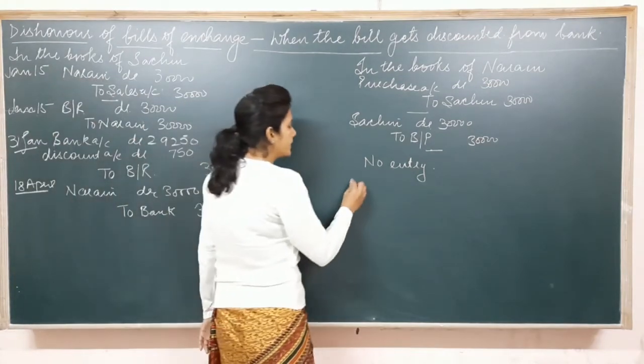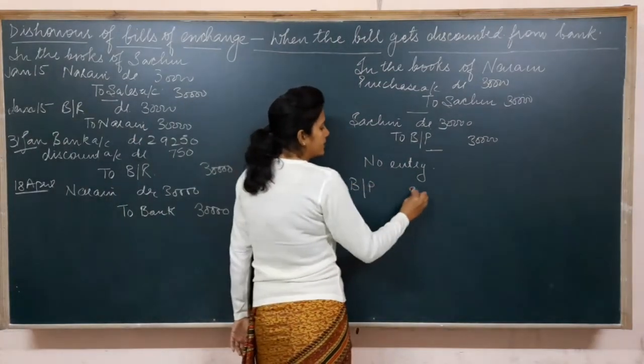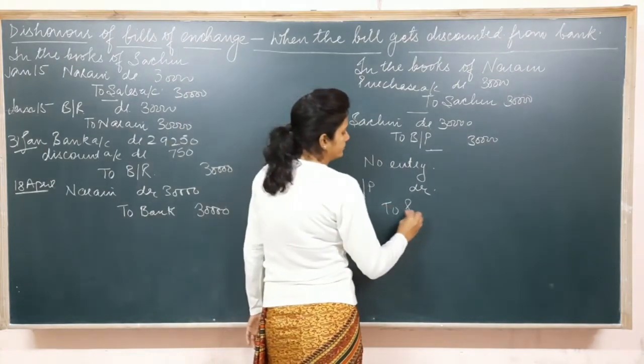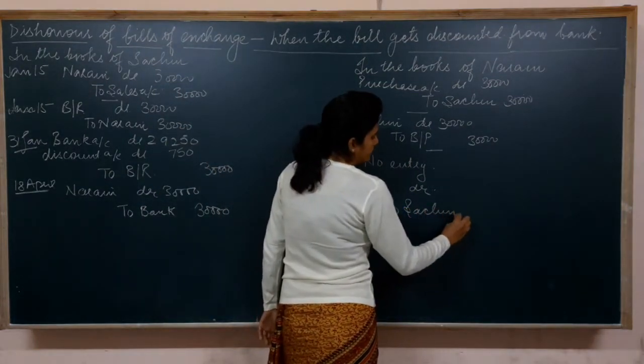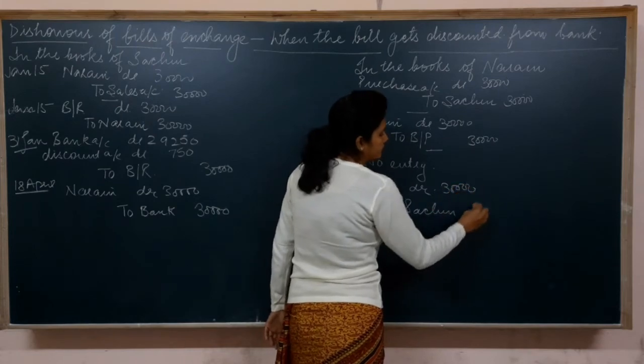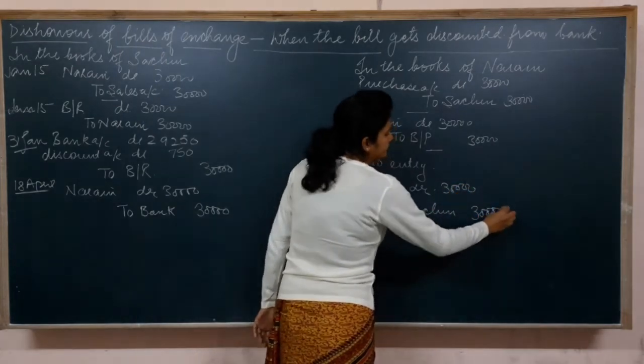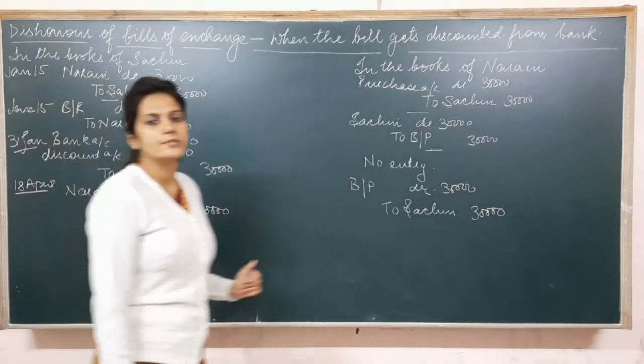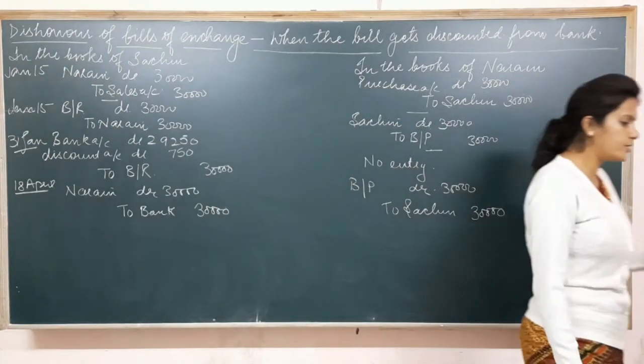Now in this case, the entry will be reversed. That is, bills payable account debited to Sachin. So I'm hoping these two entries are clear to you. Now read further what is mentioned in the question.